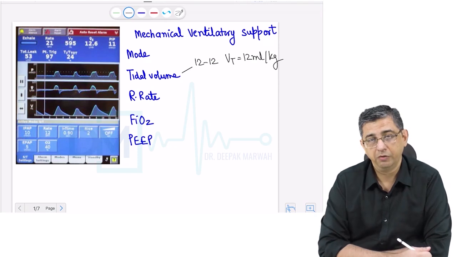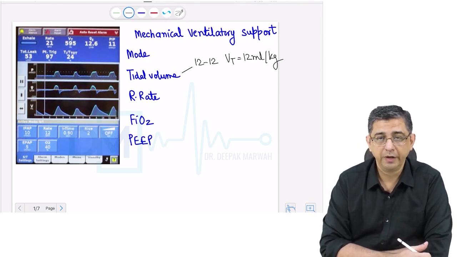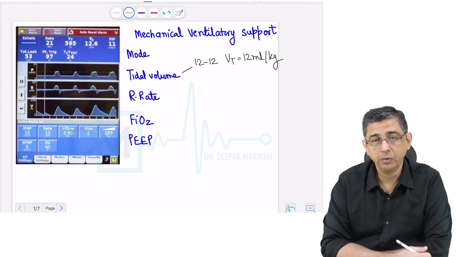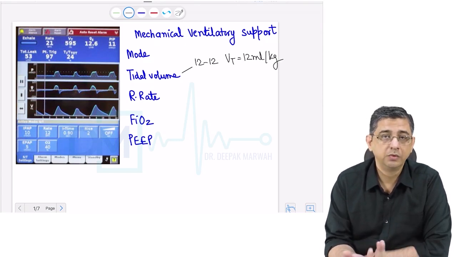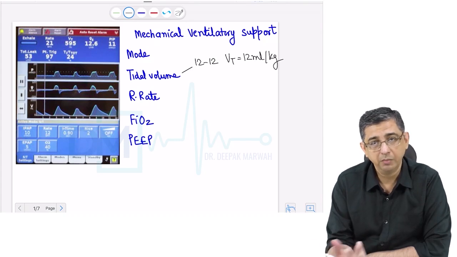When I say that, for an average Indian male, let me say if the weight is 60 kg, then this will work out to 720 ml. And in physiology, you would have been taught the tidal volume is 500 ml.